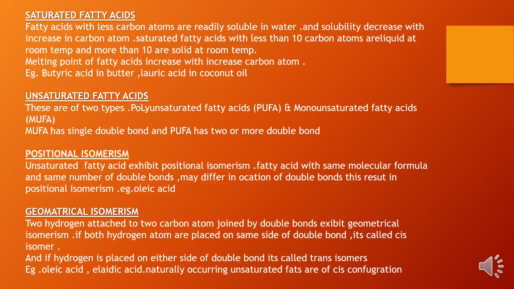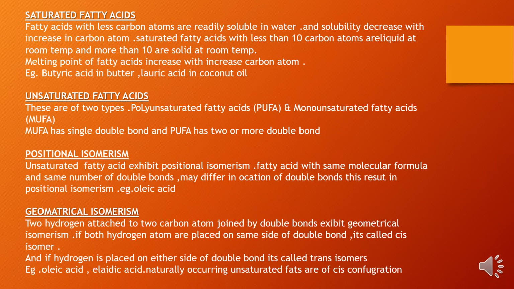Melting point of fatty acid increases with increase in carbon atoms. So if the carbon atoms increase, then it is very difficult to melt. So we have to give more heat to make it liquid. Example, butyric acid in butter and lauric acid in coconut oil are saturated fatty acids.